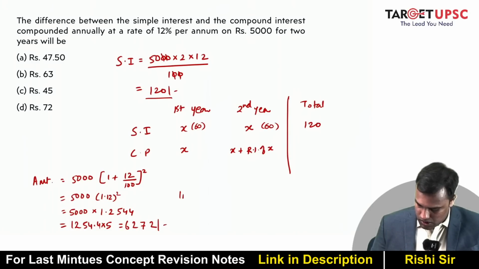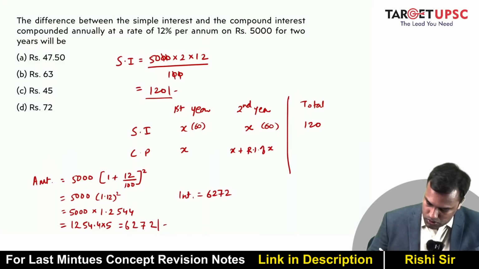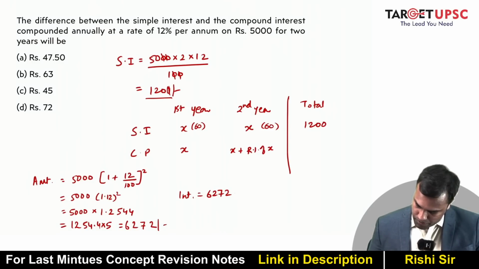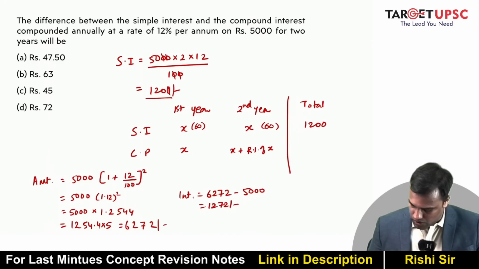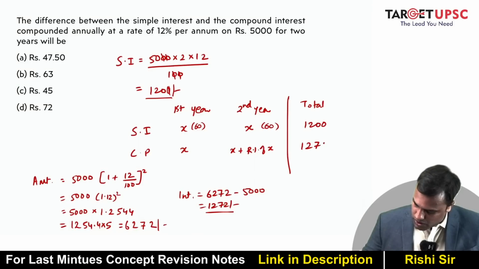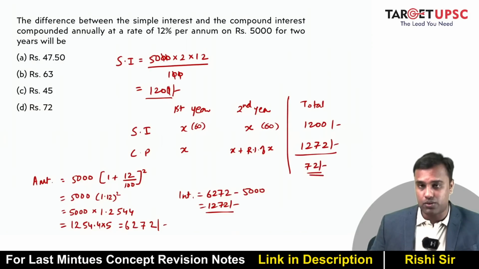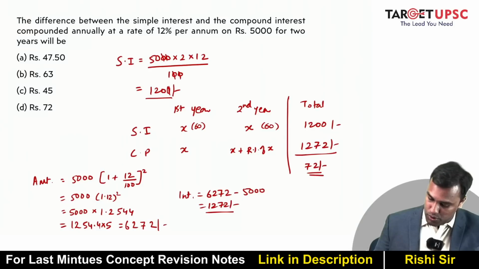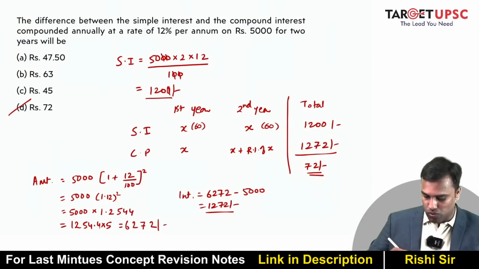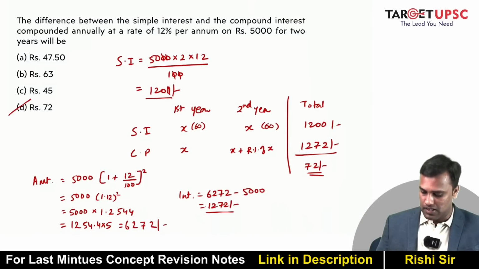So what is the interest? This is 6272 minus 5000. So that is 1272. Now what is the difference? It is 72 rupees, right? Now 72 rupees is the difference. So this is one way of getting the answer, right?